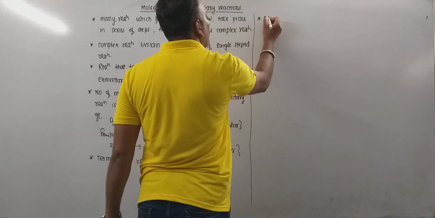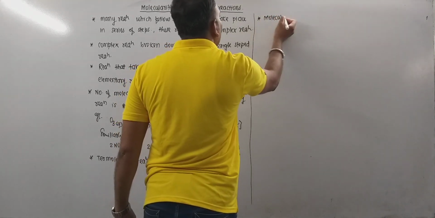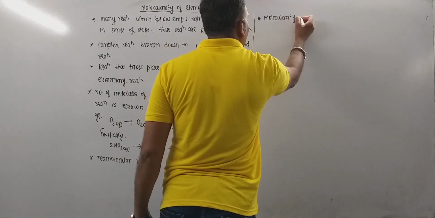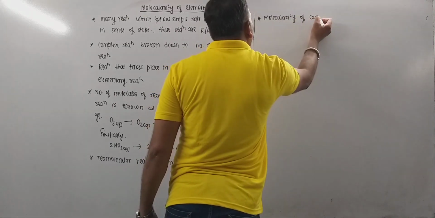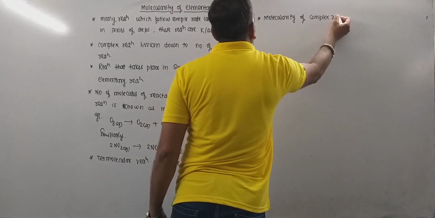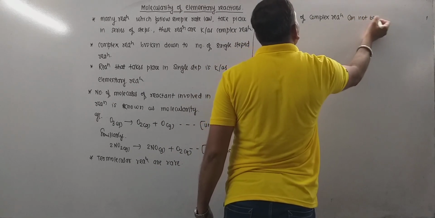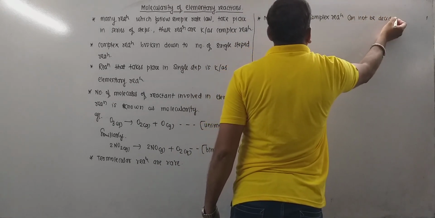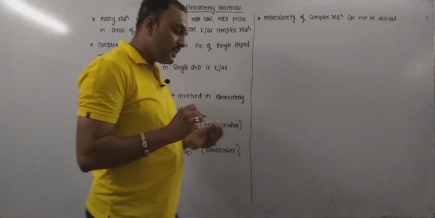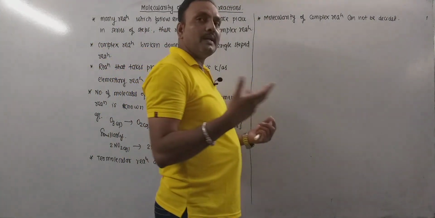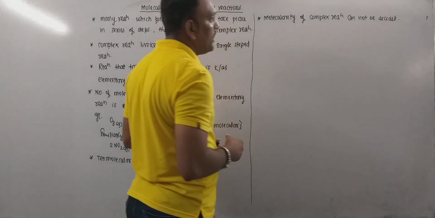Remember, so molecularity of complex reactions cannot be decided. Why? Because complex reactions take place in a number of elementary steps or elementary reactions.